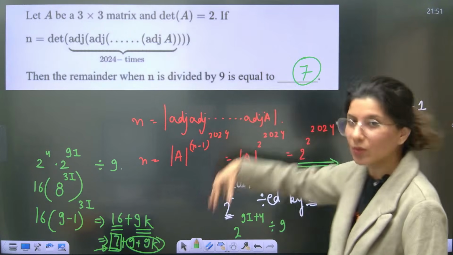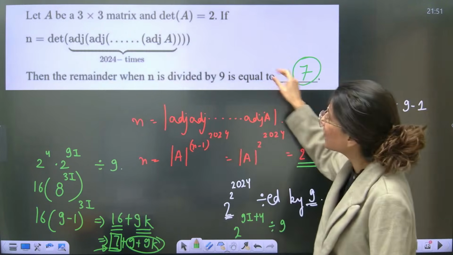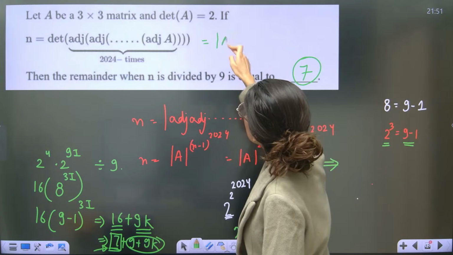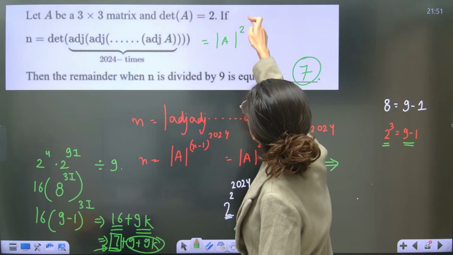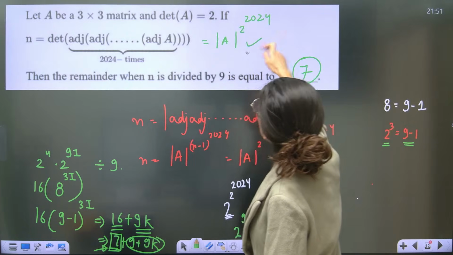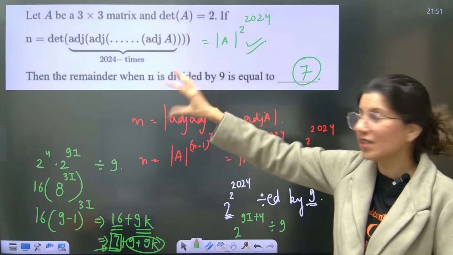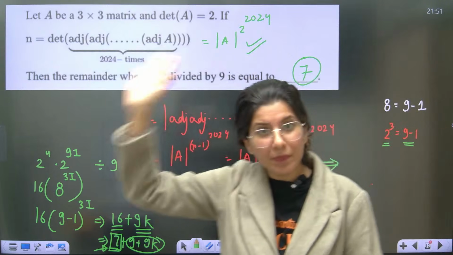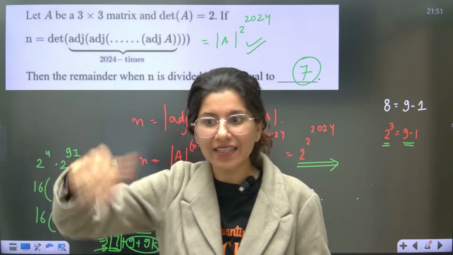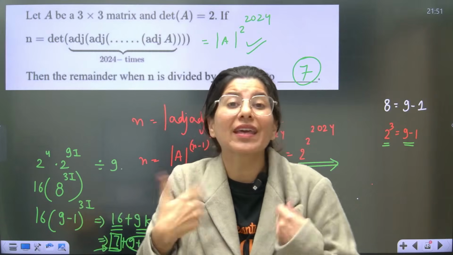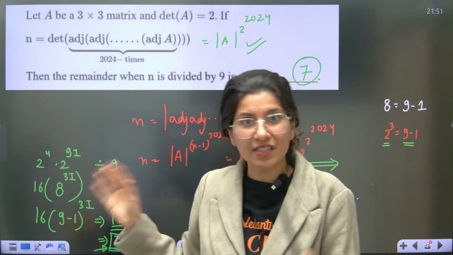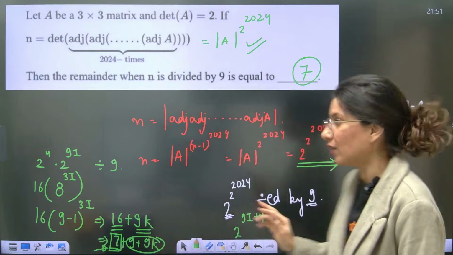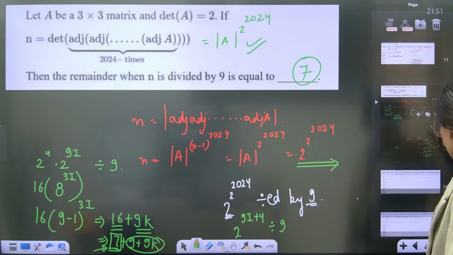So basically I took this question not because of this statement, but because of this, which is determinant A raised to power 2 power 2024. This you should be learning in this whole question. You can, for the time being, skip this part. You can check out my previous remainder wale problems and come back and do this question, so that you get that confidence. If you're doing it for the very first time, it will scare you definitely. Okay. All right. Clear.